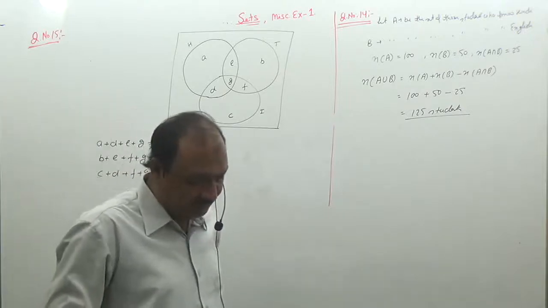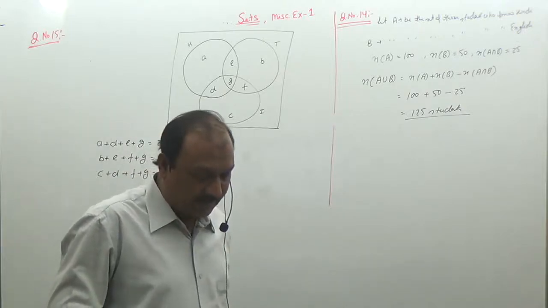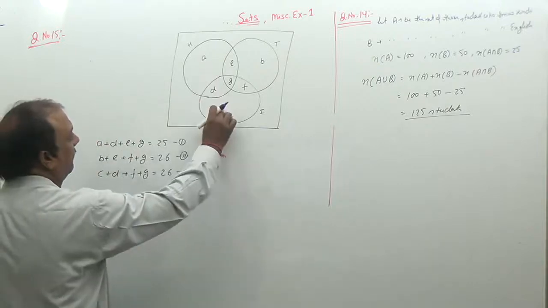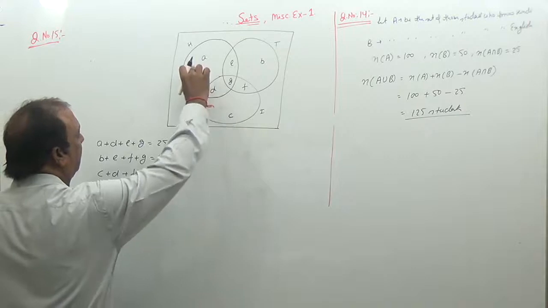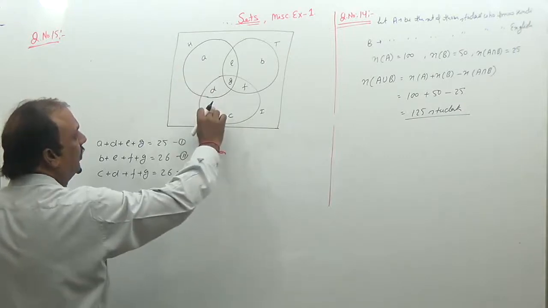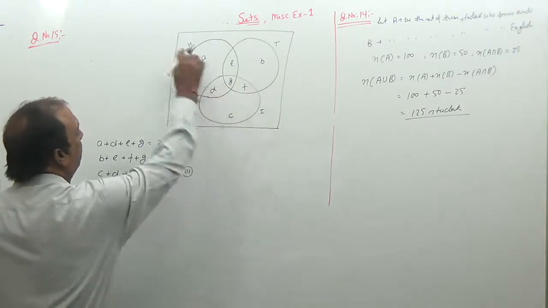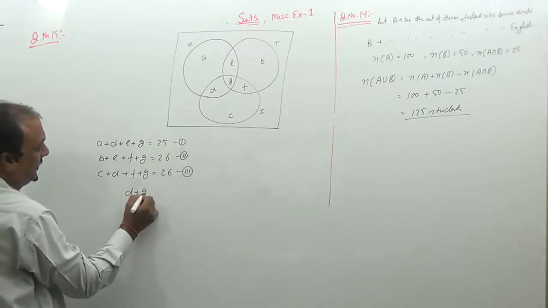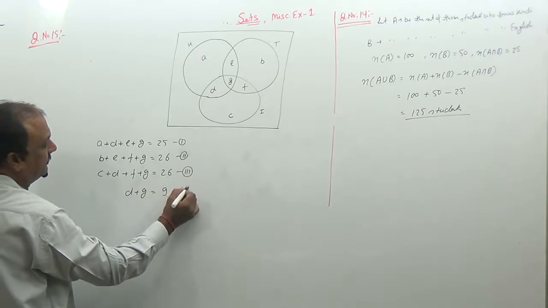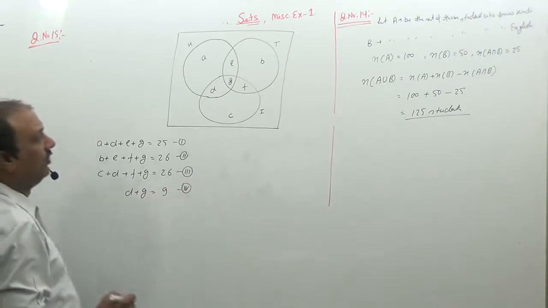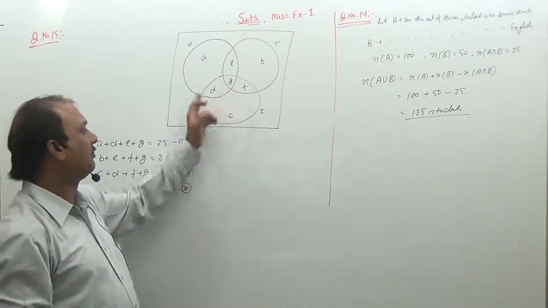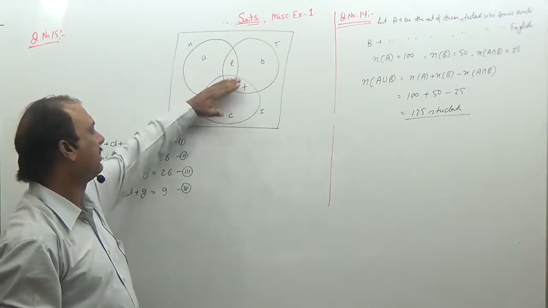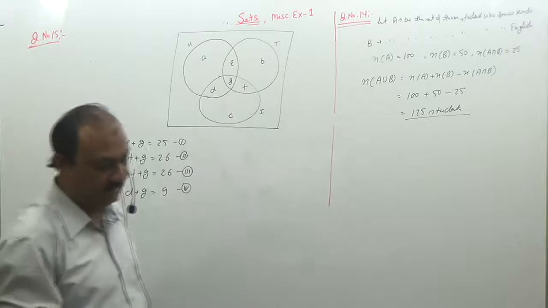Next situation is 9 read H and I. So the intersection of this circle and this circle are those which are reading newspaper H and I. That is D plus G are 9. So D and G are those people who are in the intersection of H and I. These are the people who read newspaper H and I.